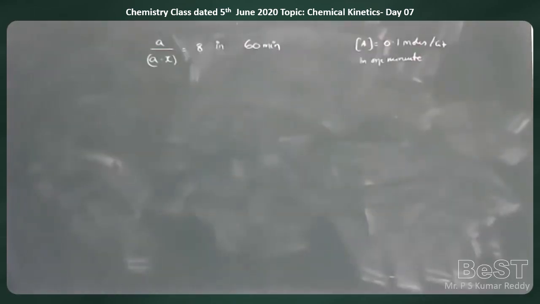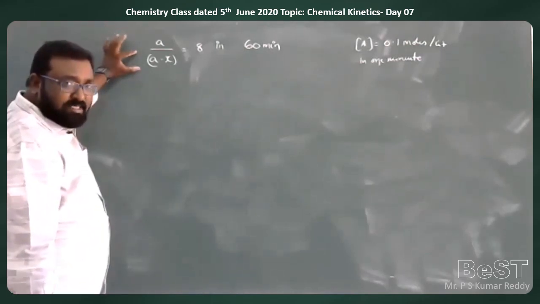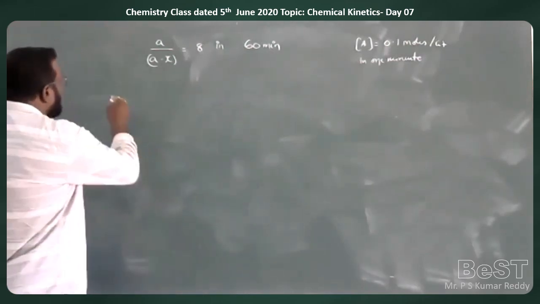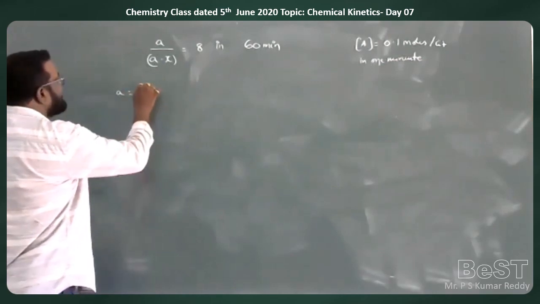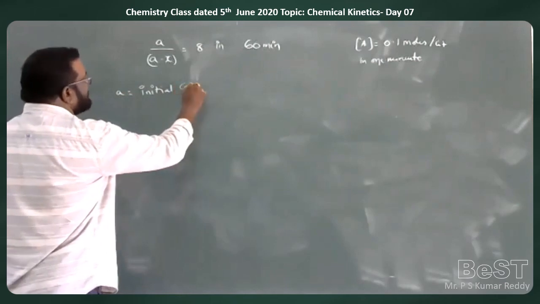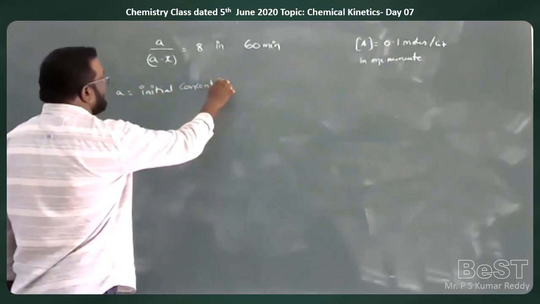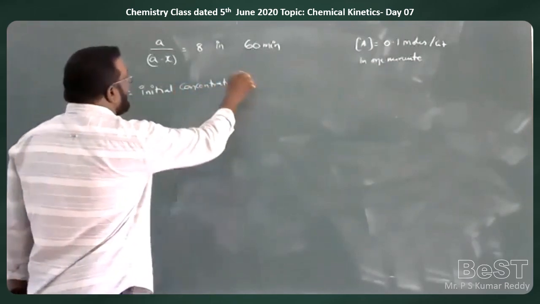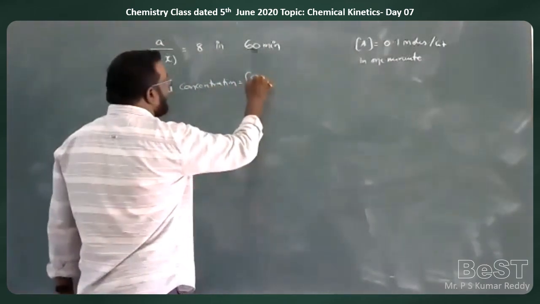Anyway, here A by A minus X: A is called the initial concentration, which we have learned as R naught.